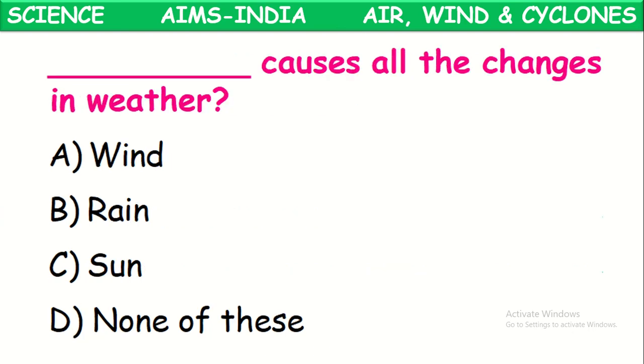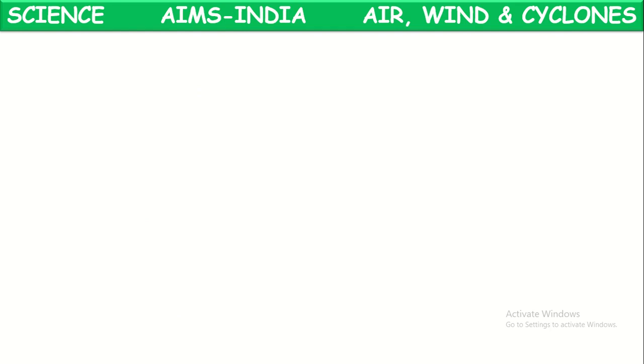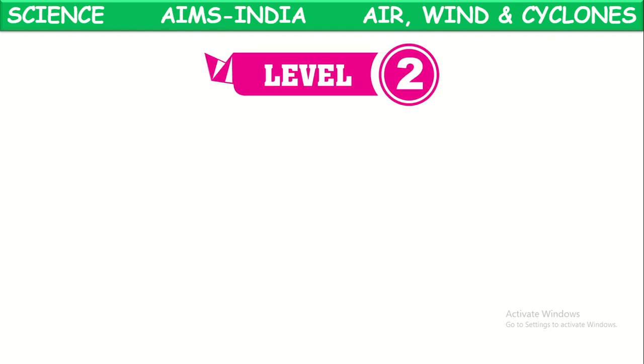Now, the sun causes all the changes in the weather. The main cause for the changes in the weather is the sun. Due to the sun, all these changes are occurring in the weather. Now let us see some level 2 questions also from this practice sheet.